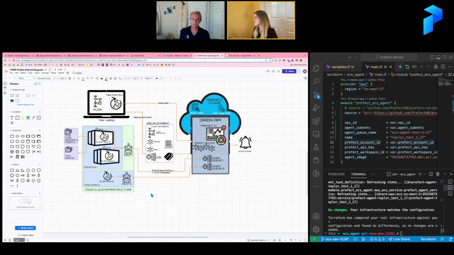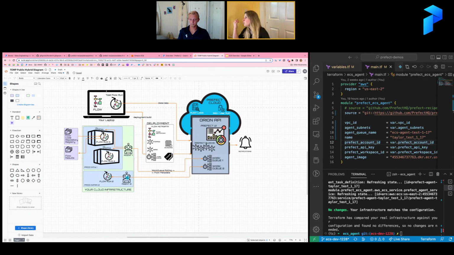So this is Prefect's hybrid model. Essentially, what we mean when we say a hybrid model for execution is that the Orion API, or Prefect's orchestration API, is going to be doing a lot of orchestration work using only metadata. And then the actual execution of your code, i.e. the execution of your flows, is going to be happening in your cloud infrastructure. And this hybrid model is facilitated through a Prefect agent that's going to bridge that gap and do the communication of metadata.